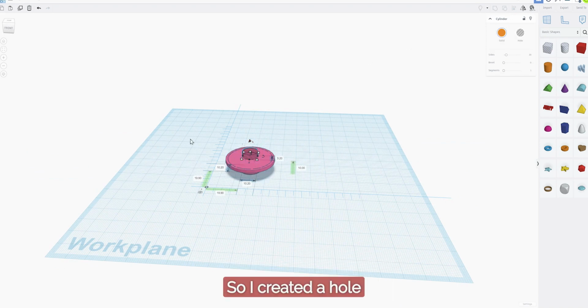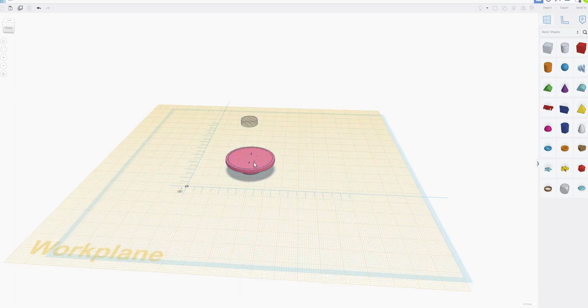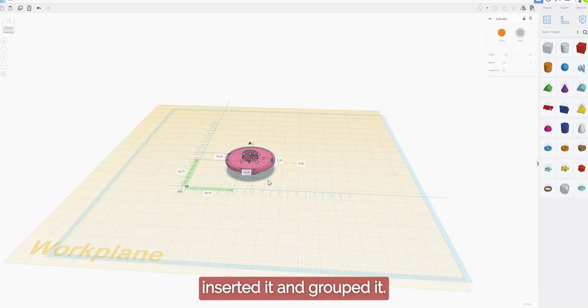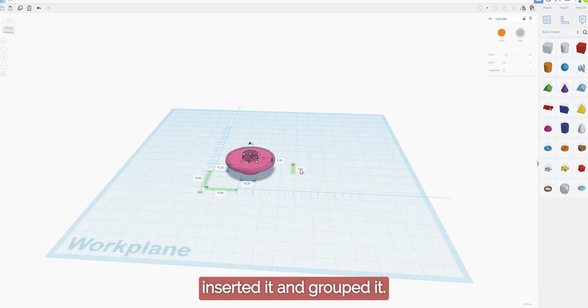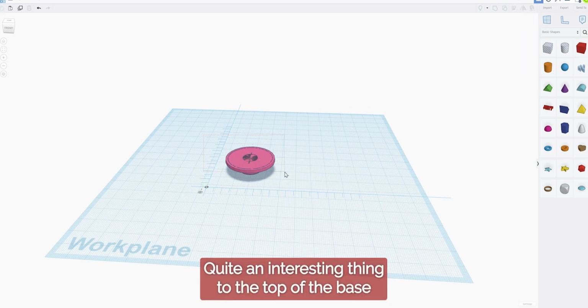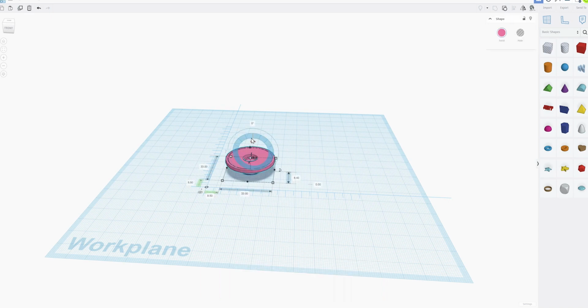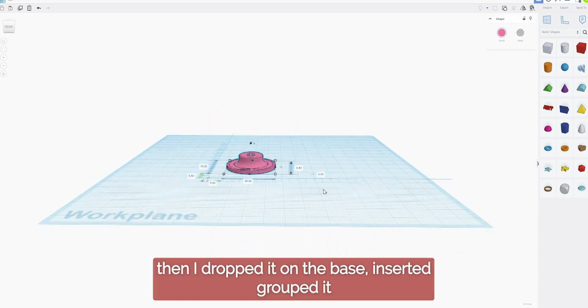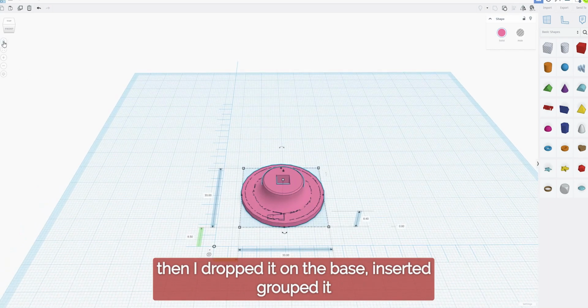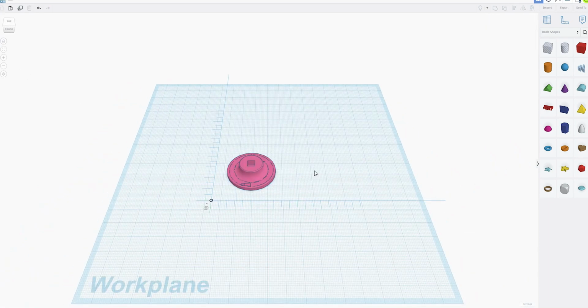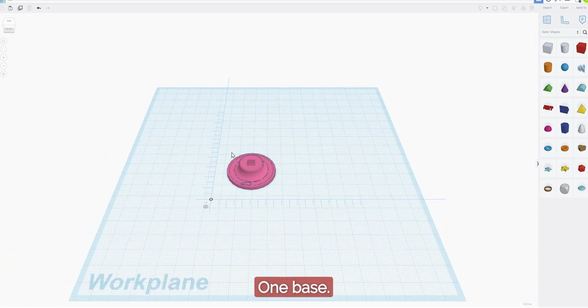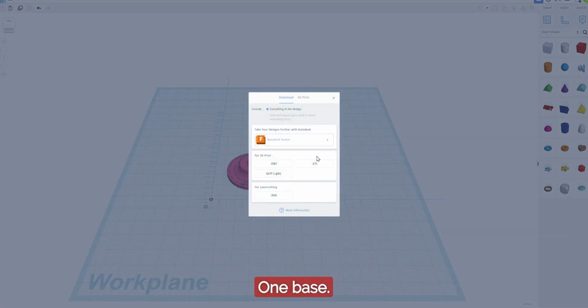So I created a hole, my magnet, grouped it, inserted it, and grouped it. I had to move the work plane, which is quite an interesting thing, to the top of the base. Then I dropped it on the base, inserted it, grouped it, and there we go. One base.